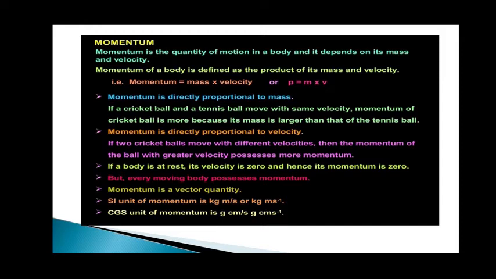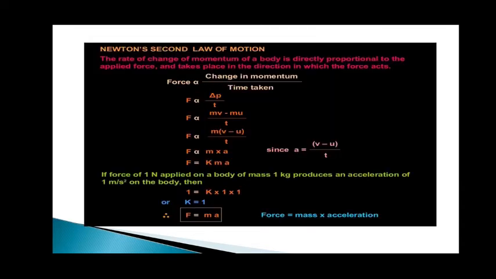Momentum is a vector quantity. Vector means it has both magnitude and direction. That is, the magnitude comes from mass, and the direction from velocity. The SI unit of momentum is kg meter per second. We don't need the CGS unit, you just remember the SI unit, kg meter per second. So, understanding inertia and momentum, let us come to Newton's second law of motion.